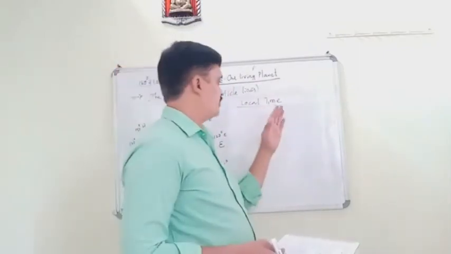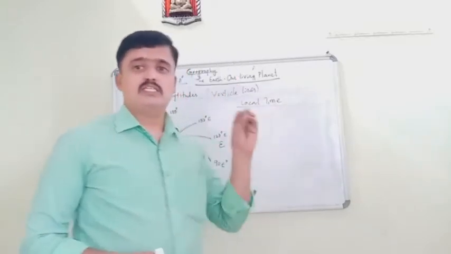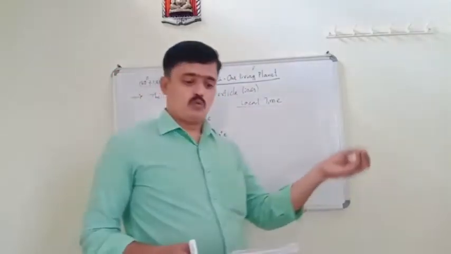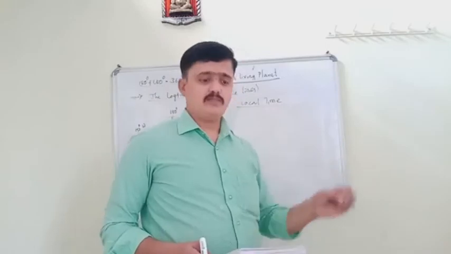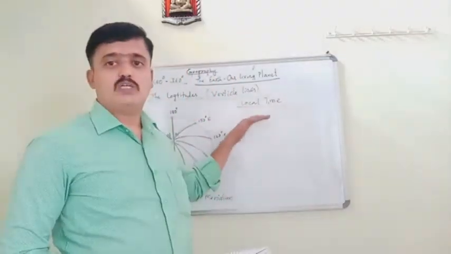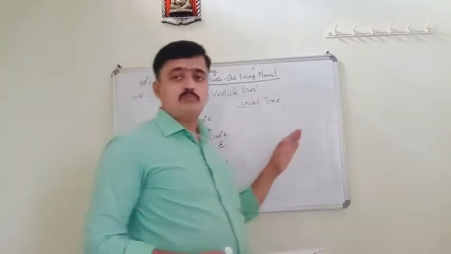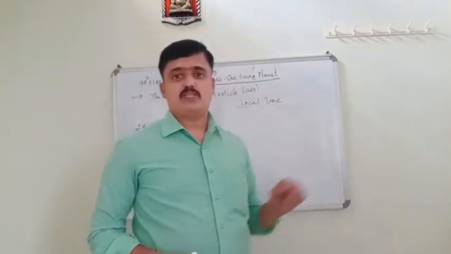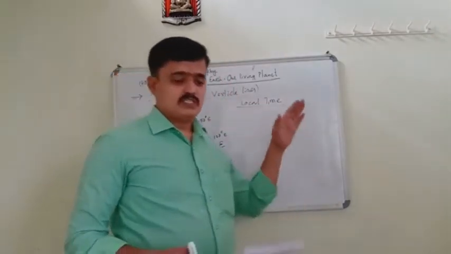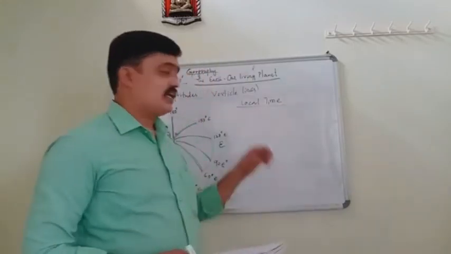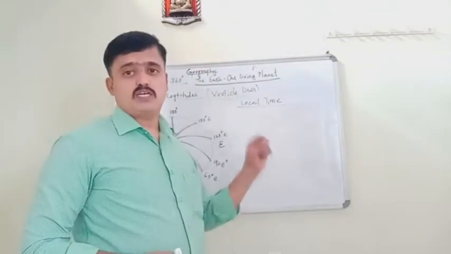The meaning of local time is the time according to the longitude of a place, or according to the position of the sun at that place.